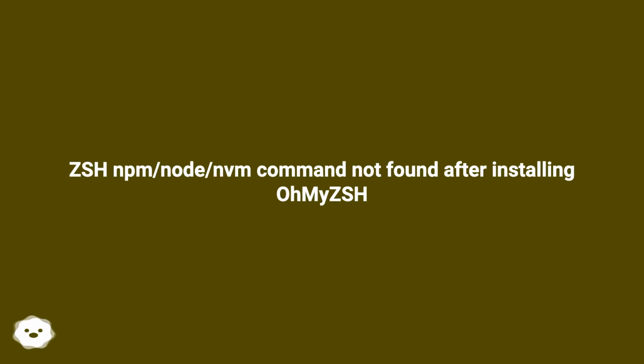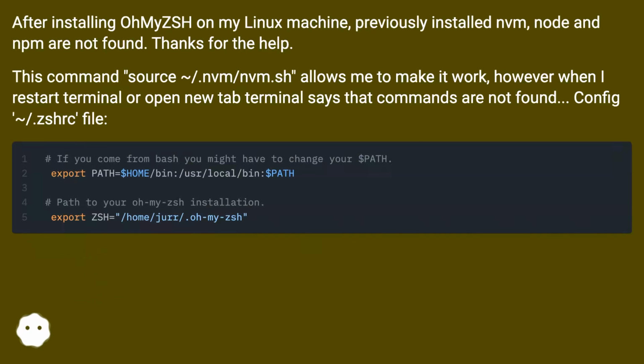ZSH npm/node/nvm command not found after installing OhMyZSH. After installing OhMyZSH on my Linux machine, previously installed nvm, node and npm are not found. Thanks for the help. This command, source ~/.nvm/nvm.sh, allows me to make it work. However, when I restart the terminal or open a new tab, the terminal says that commands are not found.